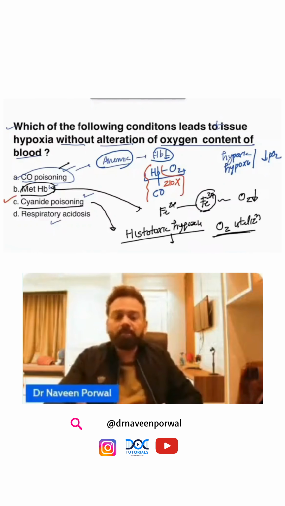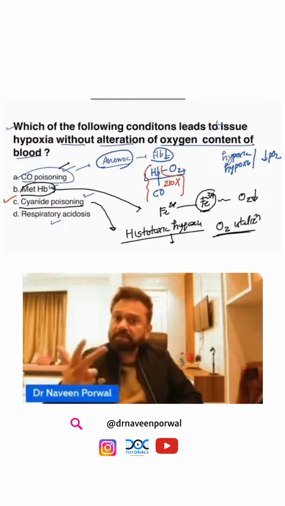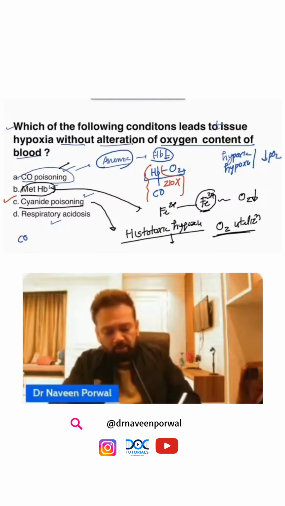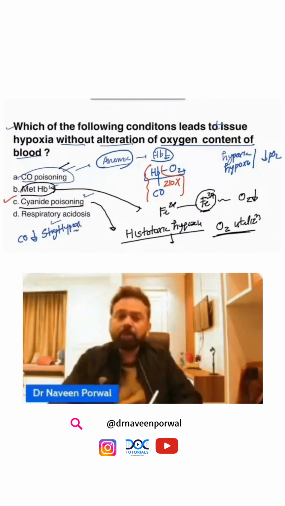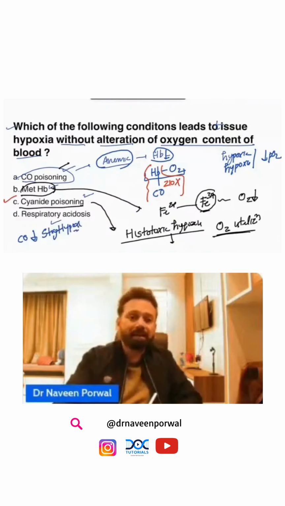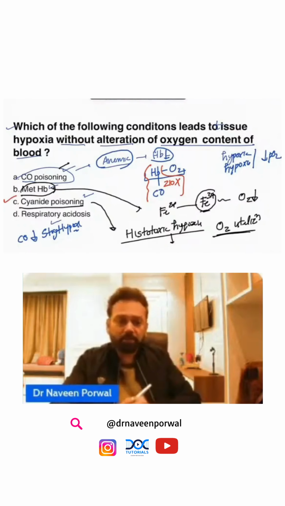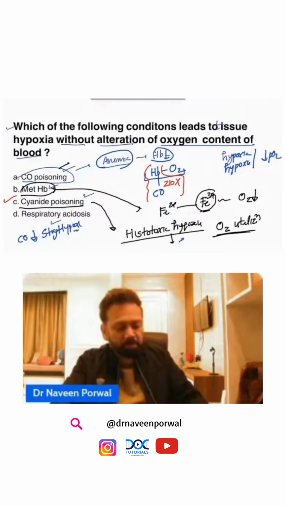So hypoxic hypoxia, high altitude. Anemic hypoxia, either anemia is there or carbon monoxide poisoning is there. Third is stagnant hypoxia. If cardiac output is less, what is that called, doctor? Stagnant or ischemic hypoxia. And the fourth variety, where there is no problem with the oxygen content, but the problem is with oxygen utilization, is cyanide poisoning, because cytochrome will be affected, so oxygen utilization will be poor. So the answer will be cyanide poisoning. You are absolutely correct. Very good.